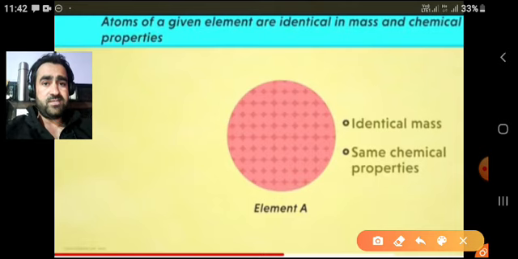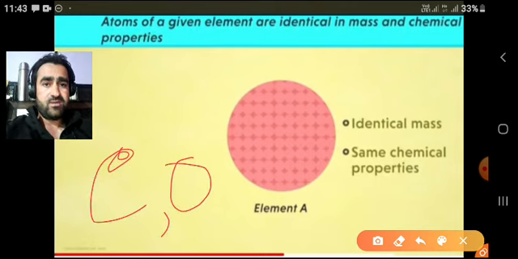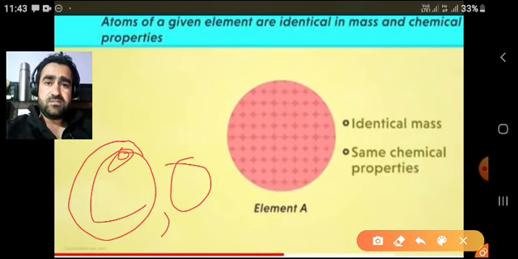For example, if we take carbon, the carbon element would be formed of similar carbon atoms, and they will have the same properties and behave in a similar fashion during a chemical reaction.